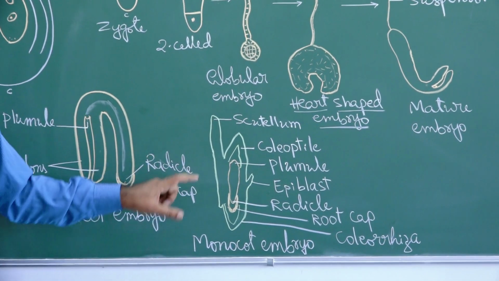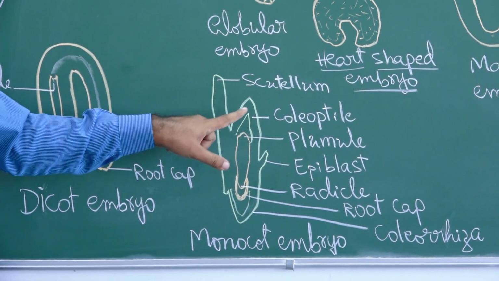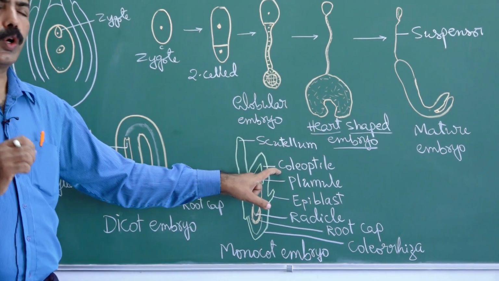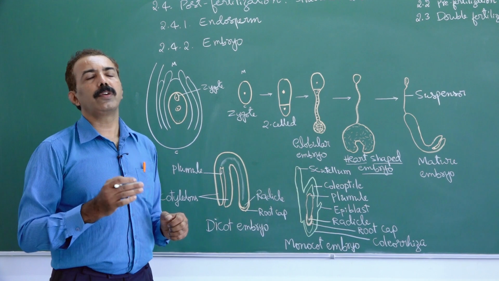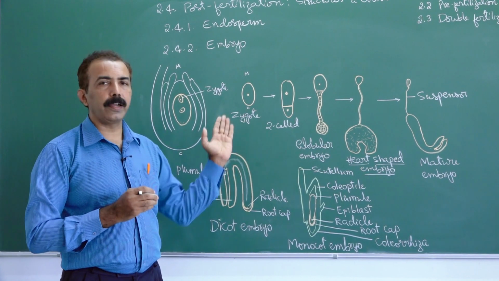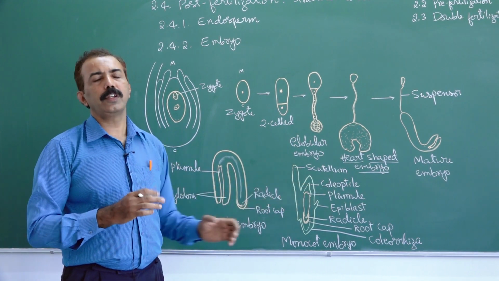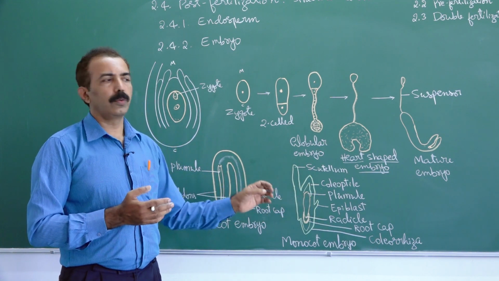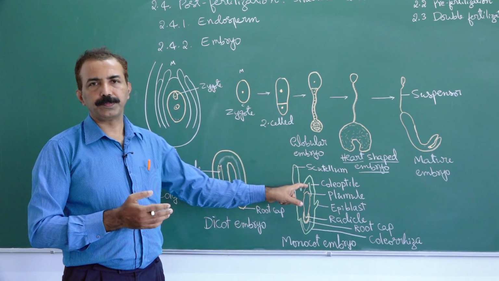Interestingly, in monocots, there are additional coverings to the embryonal tips. Plumule is protected by an additional covering called coleoptile. Remember last year, chapter 15, we discussed Darwin's experiments, growth regulators. The coleoptile tip bends towards the source of light. This is the one we refer to. Coleoptile is actually the first leaf. It is protective in nature, protects the plumule. So when you put a monocot seed into soil, what comes out is a coleoptile.